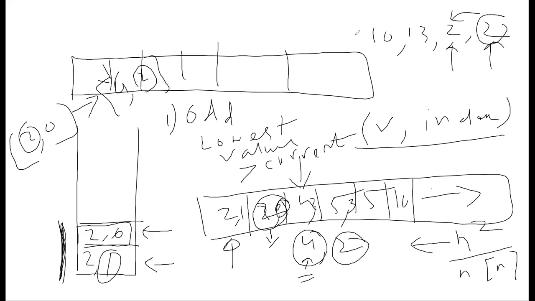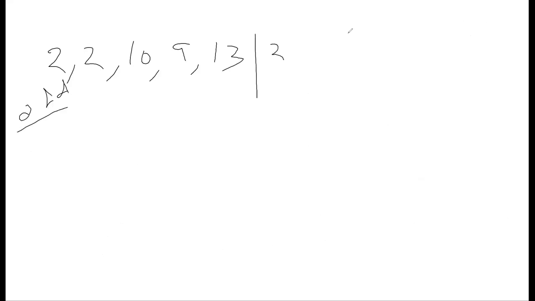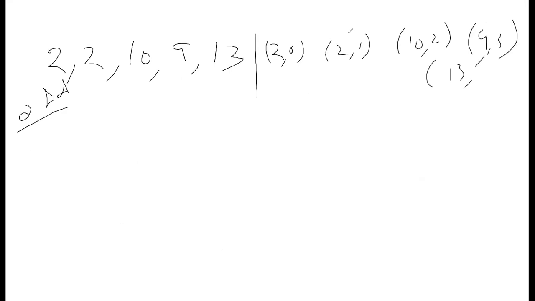Let me do one thing. Let me just simulate it with an actual example. We have 2, 2, 10, 9, and 13, and we are taking it for the odd jumps. Now the array which I have to sort will be made of pairs: 2, 0; 2, 1; 13, 4.